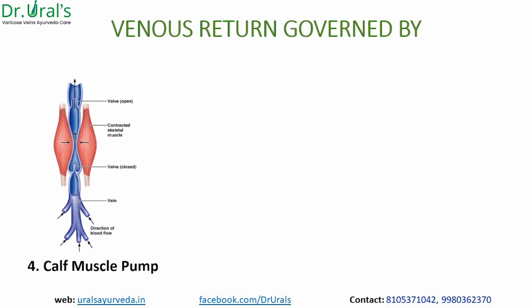And the calf muscle pump, this is a mechanism which is very essential to pump the blood towards the heart. Whenever the calf muscles work, especially both heads of the gastrocnemius, they compress the deeper veins which are embedded in them, so that the blood starts moving upward, opening the semilunar valves. And whenever they are relaxed, once again the semilunar valves close so that backflow of the blood is prevented.